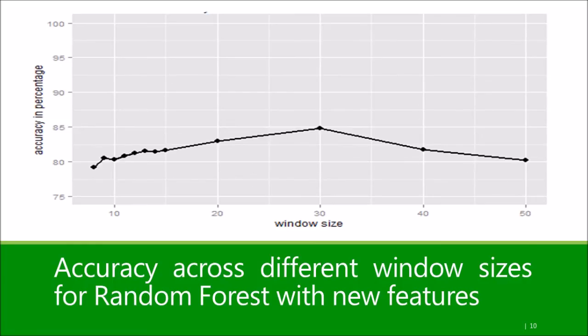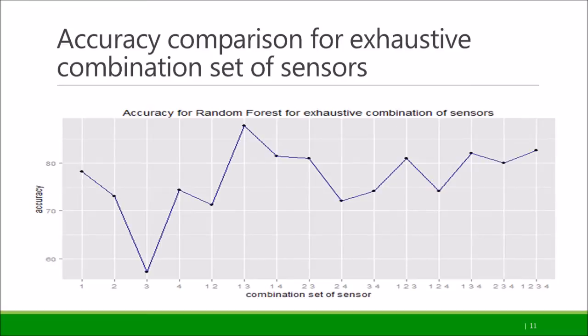In both the cases, we found the peak to be around window size of 13 to 14, that is 1.95 seconds to 2.10 seconds. Also, some sensors may produce redundant data, hence we carried out tests on the exhaustive combination of sensors. Sensor 1, the accelerometer placed on the waist, gave the best result. Also, the best combination of sensor locations would be 1 and 3, that is on waist and right arm.